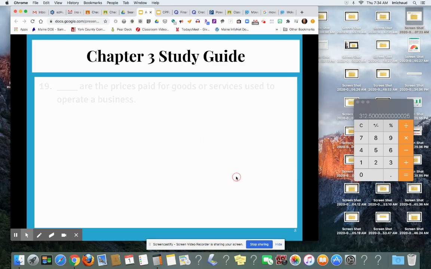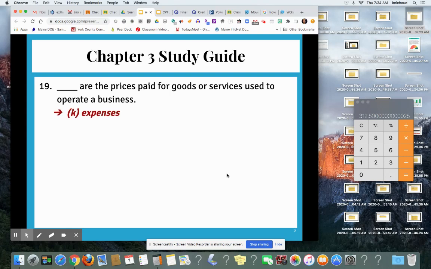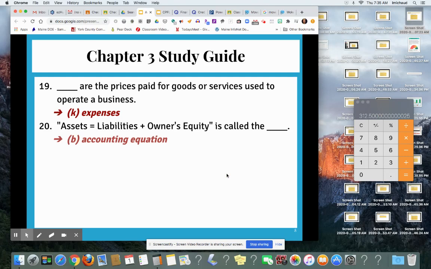Number 19. Blank are the prices paid for goods and services used to operate a business. We just talked about this. K, expenses. Number 20. Assets is equal to liabilities plus owner's equity is called the accounting equation. You need to commit this to memory. It's the foundation of accounting.